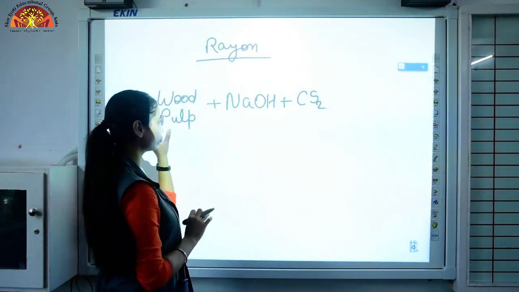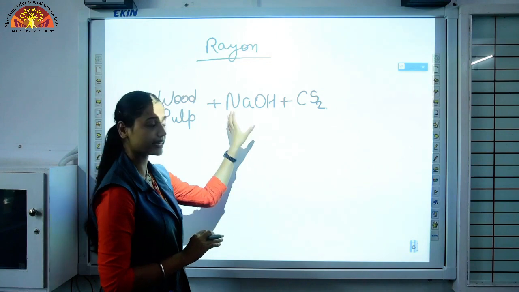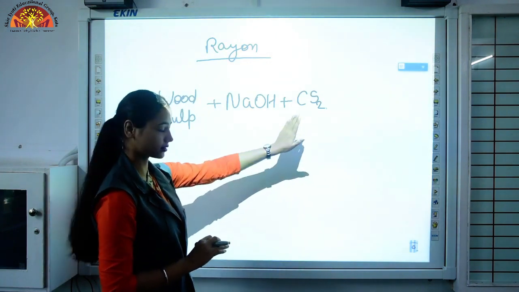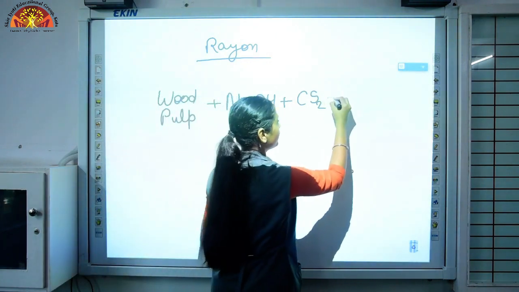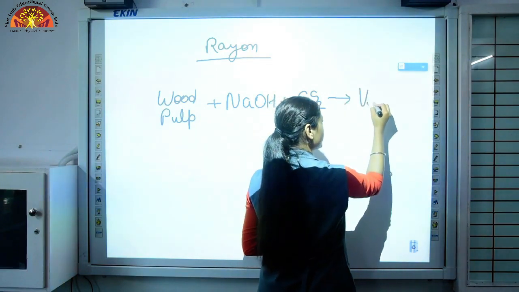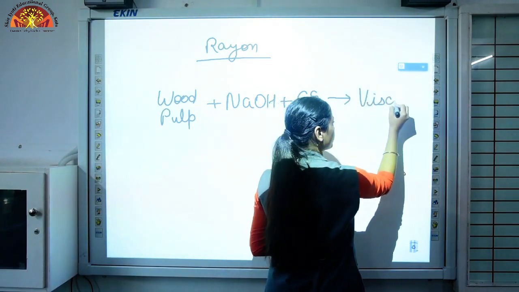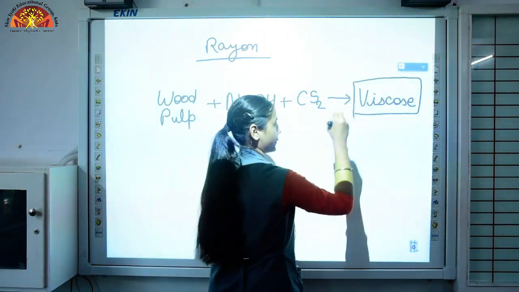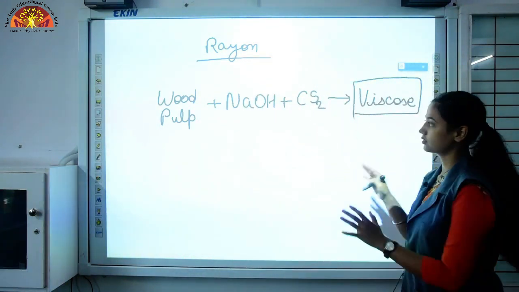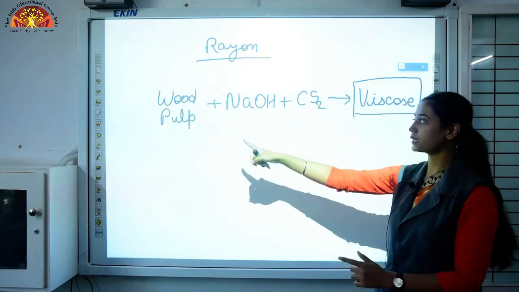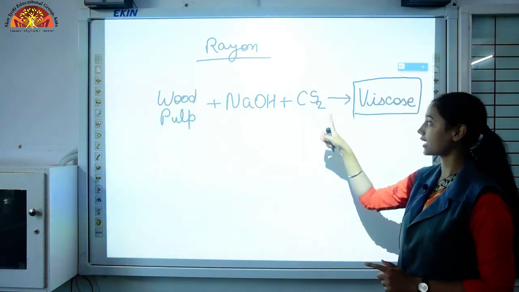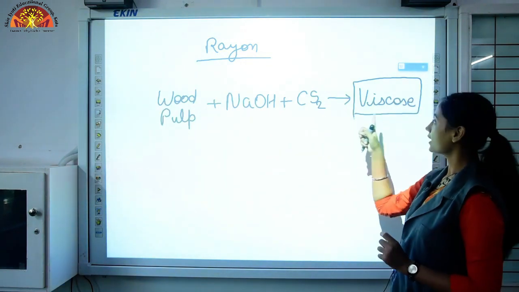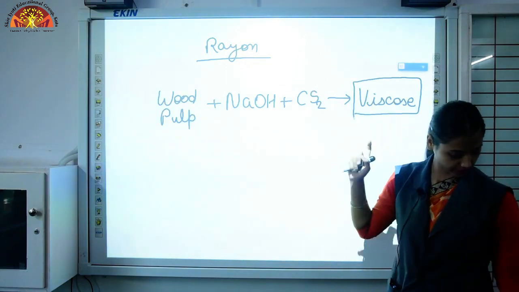Okay, so we treat wood pulp with sodium hydroxide and carbon disulfide, and we get a thick liquid which is known as viscose. Just memorize this equation. Wood pulp is treated with sodium hydroxide and carbon disulfide, and we get viscose solution.